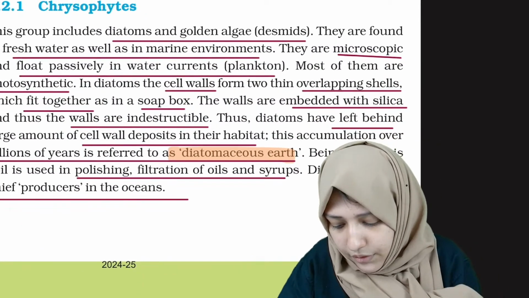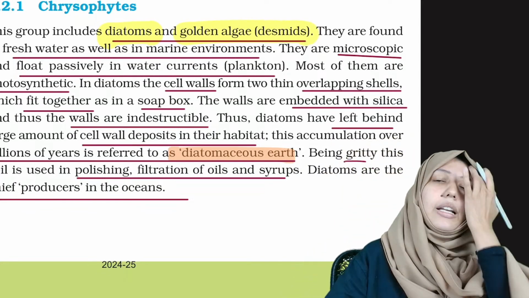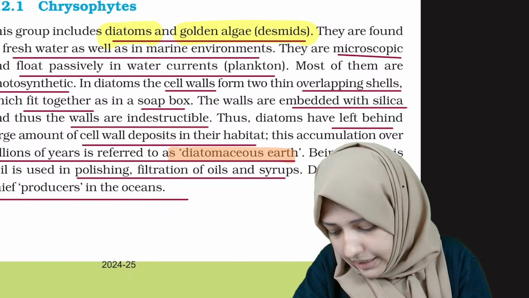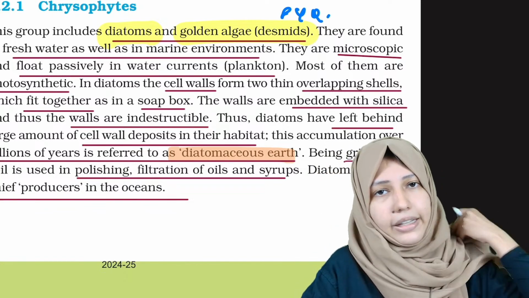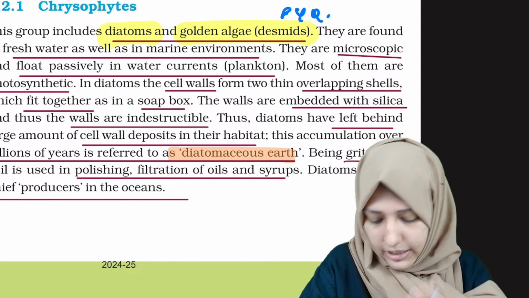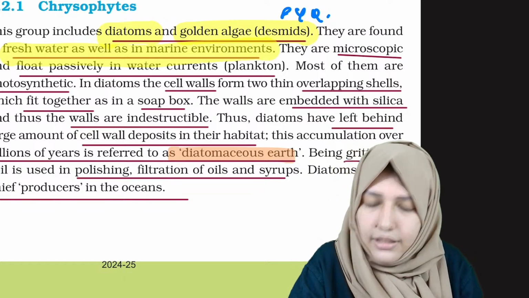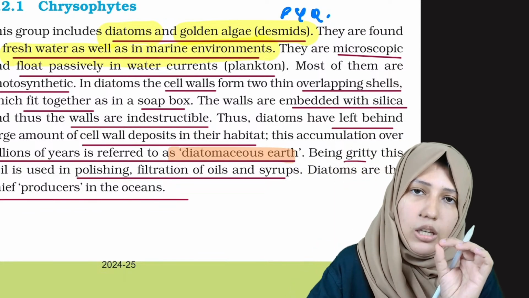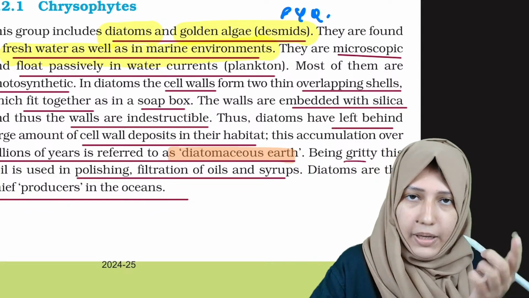Chrysophytes. Chrysophytes include diatoms and golden algae. Golden algae is also known as desmids. This is again a PYQ. Diatoms, golden algae and desmids. Okay. Now let us see the next point. It's in freshwater as well as in marine environments. As we said, it's primarily aquatic, but here it's freshwater or marine.